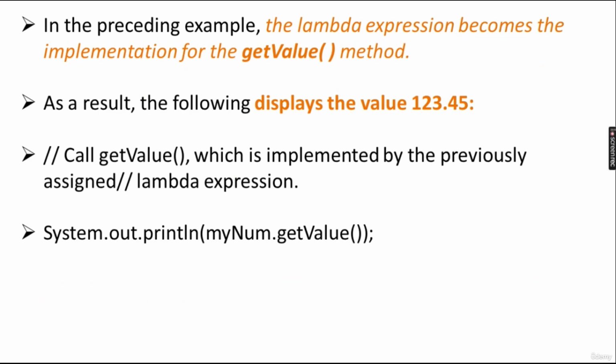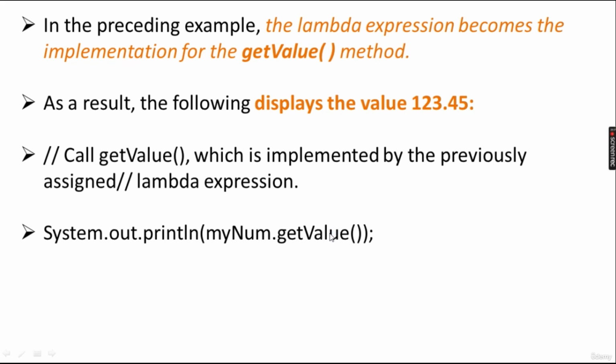In the preceding example, the lambda expression becomes the implementation of the getValue method, which is returning 123.45. Okay. So when we are calling getValue, which is implemented by the previously assigned lambda expression, through myNumber reference of the interface dot getValue, what is the structure of getValue?